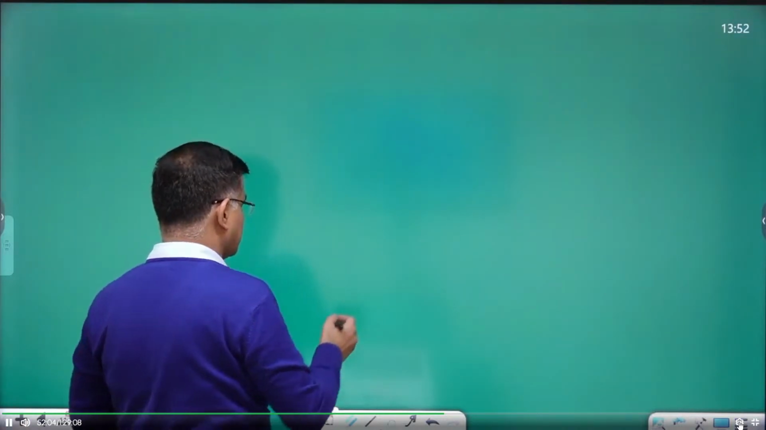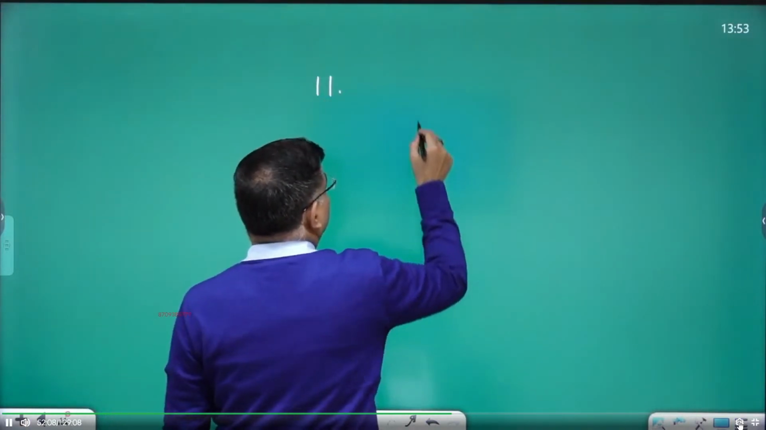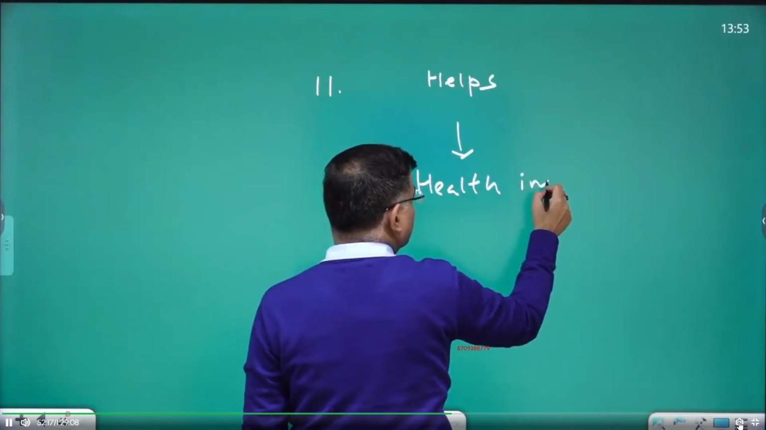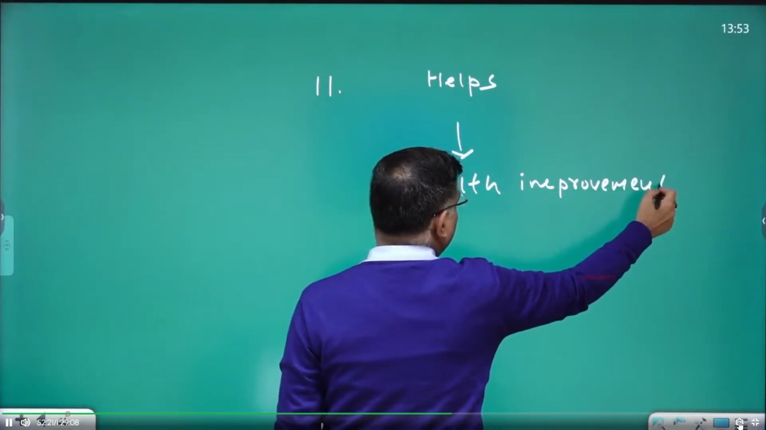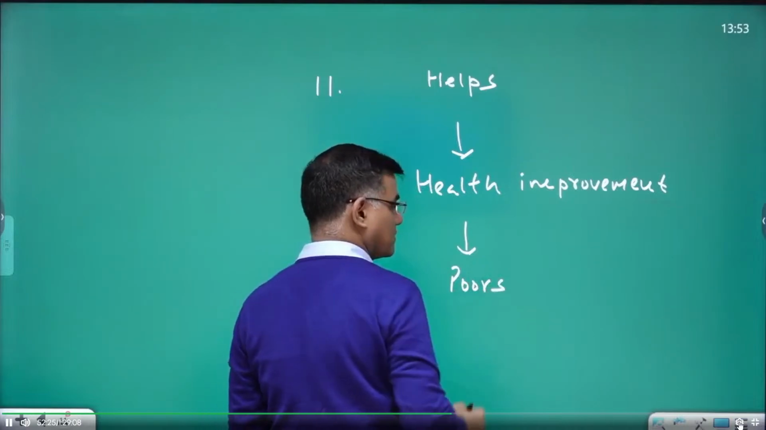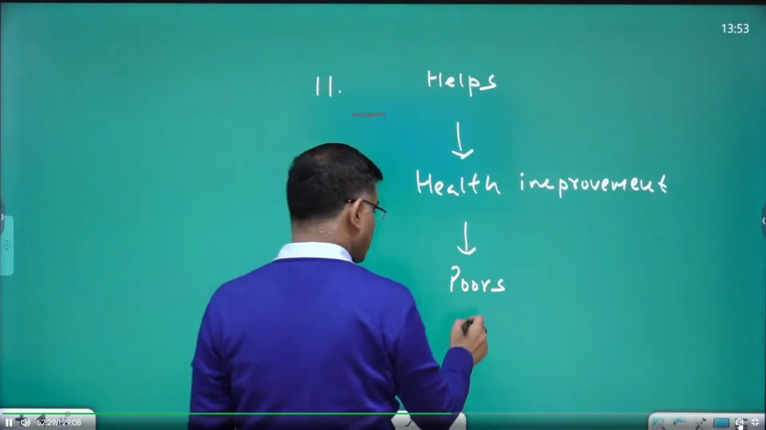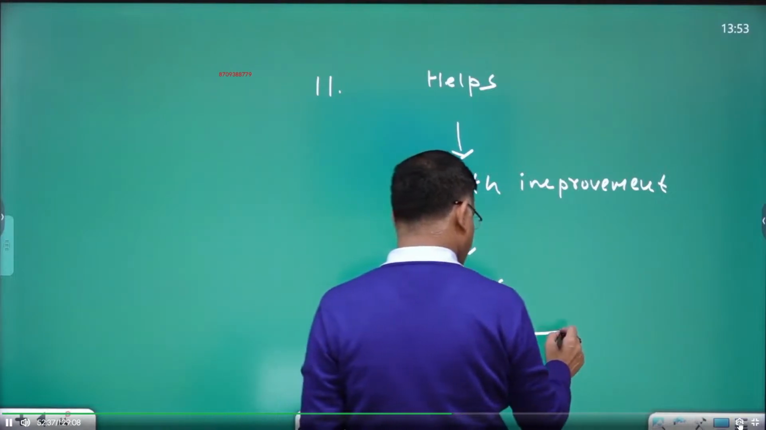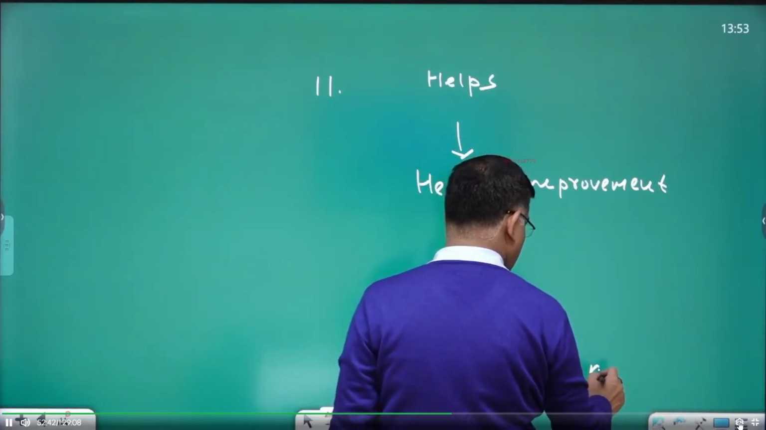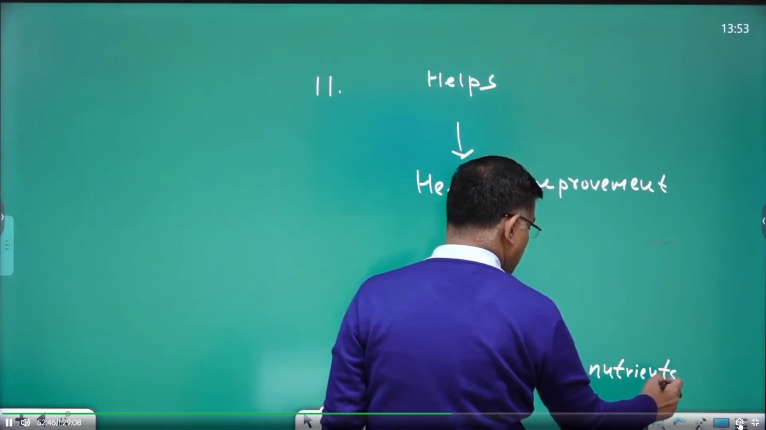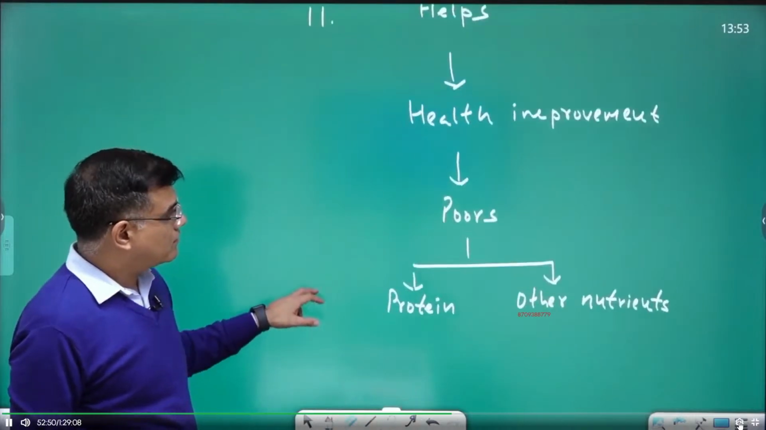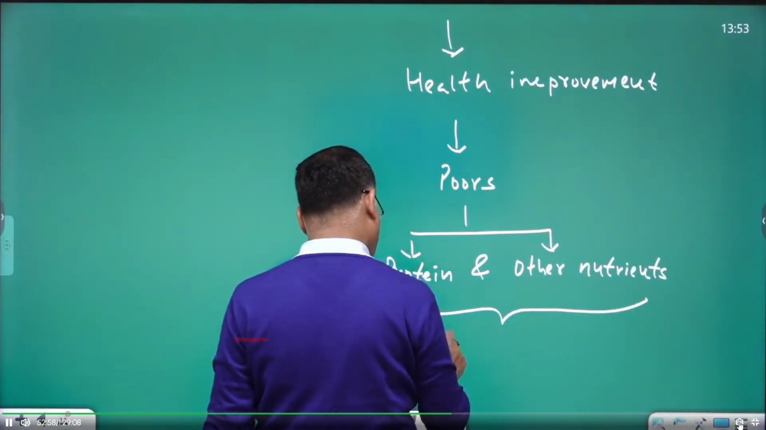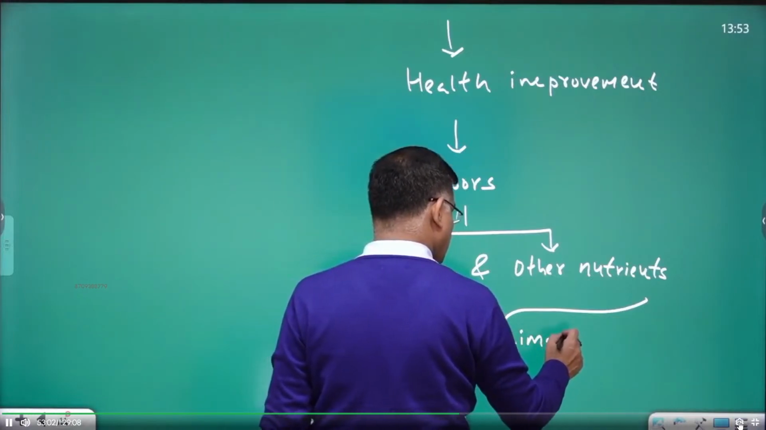And finally, you should write health improvement for the poor. The poor can get protein and other nutrients from animal rearing.